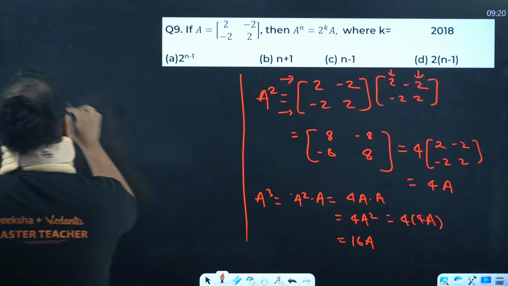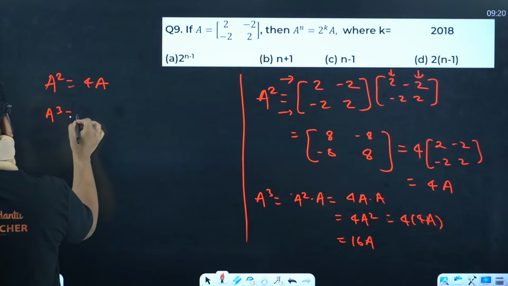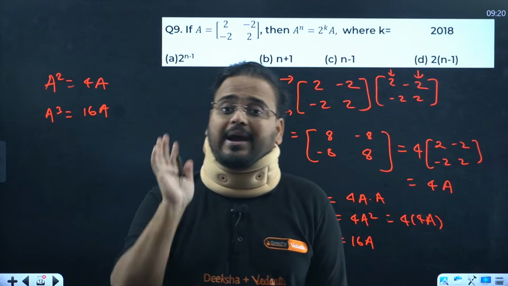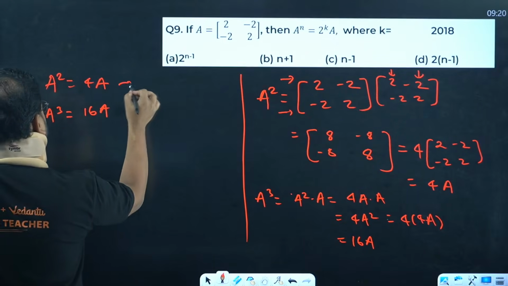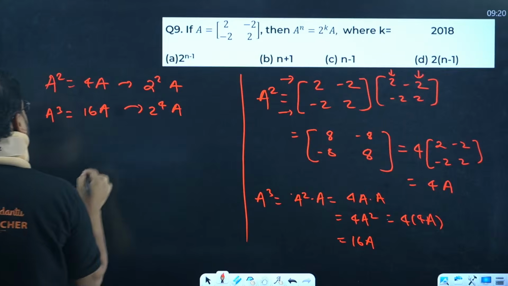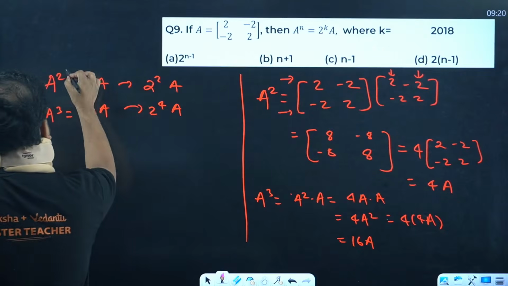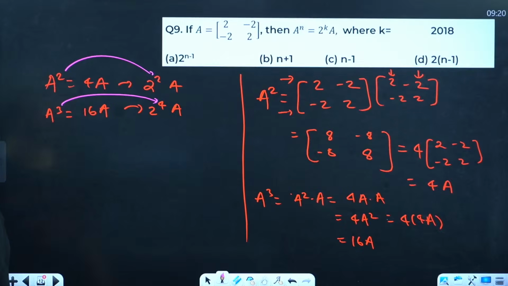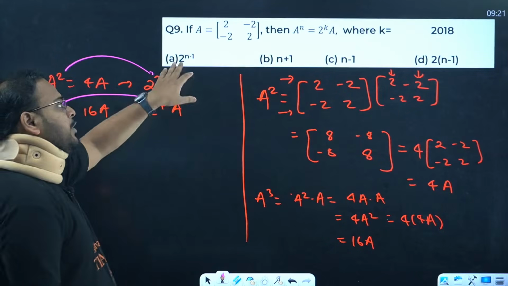So far we have A square as 4A and A cube as 16A. We have this result. All of you agree? Now, can we write in this form 2 power 2A and 2 power 4A? Think about it. When we have over here 2, I'm getting here 2. When we have 3, I'm getting here 4, which looks right to us. These two difficult ones, we'll try and figure it out. We have to use options only over here. 2 power n minus 1.